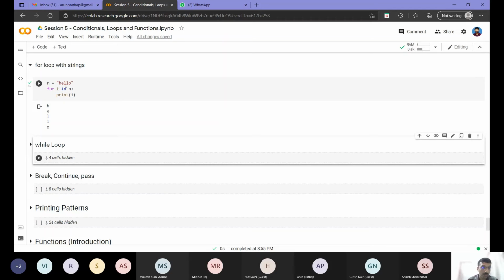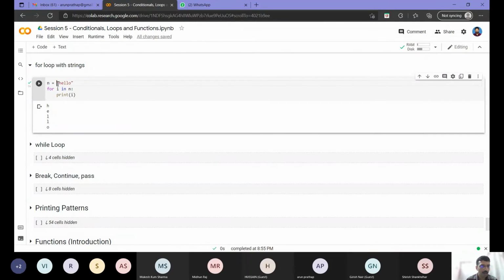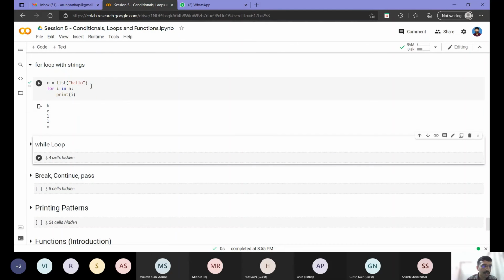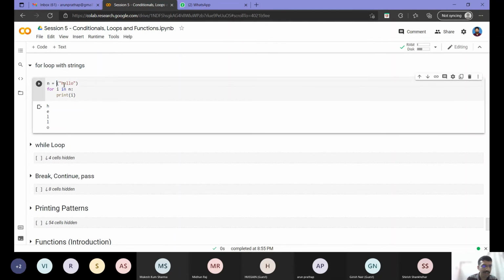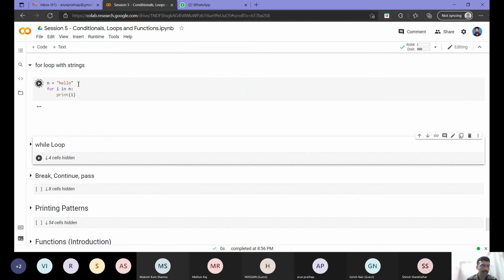If you want to do it in a more complex way, you could convert the string to a list and then iterate over that. That will give you the same output. But why take that unnecessary conversion to a list? You can directly iterate over the characters in a string. So that much about for loops, all those things we saw in the earlier class.